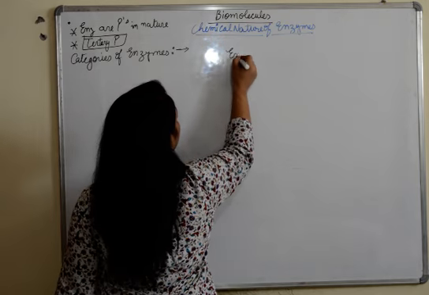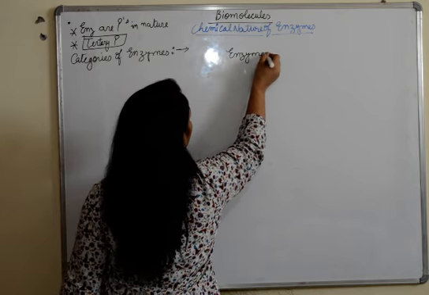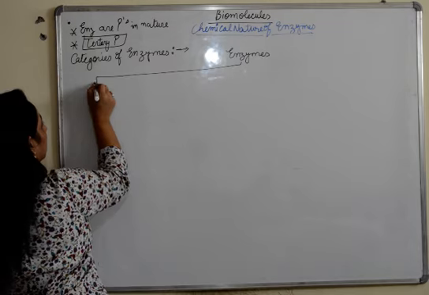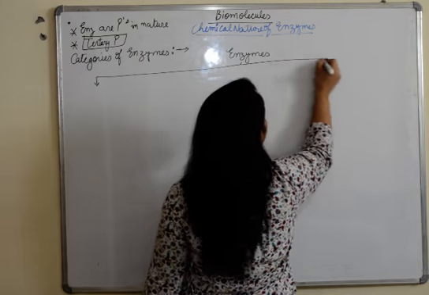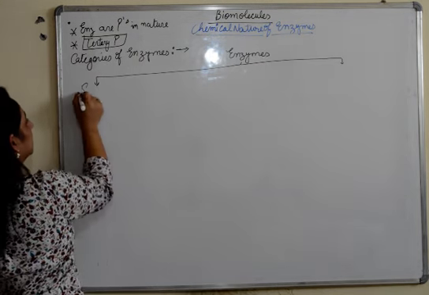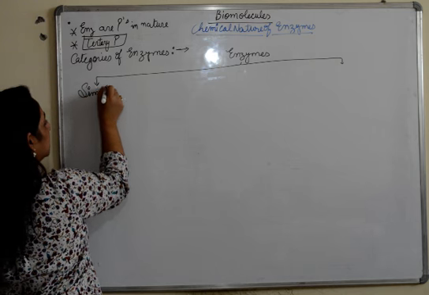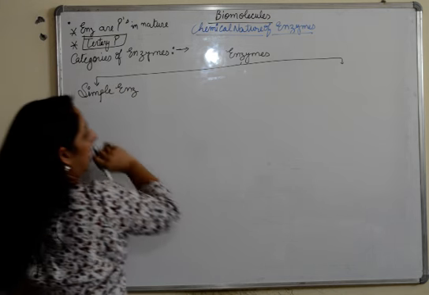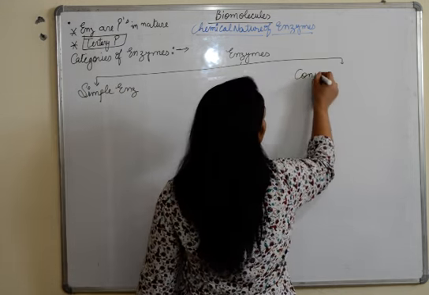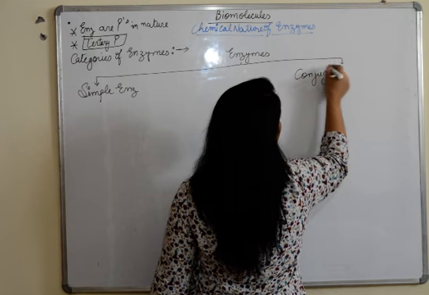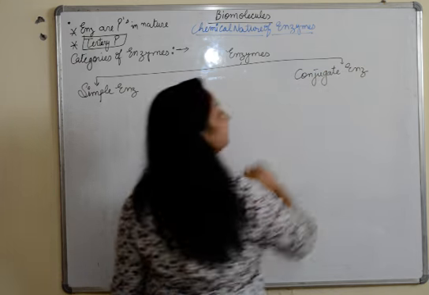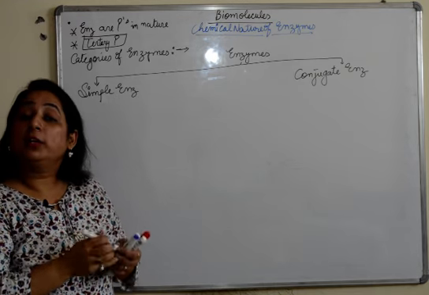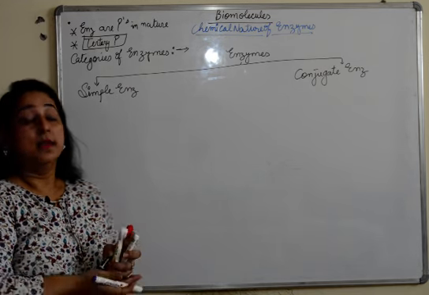So, enzymes, according to their chemical nature, they can be simple enzymes and they can be conjugate enzymes. Fine. What are simple enzymes?